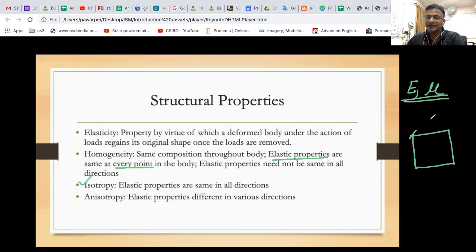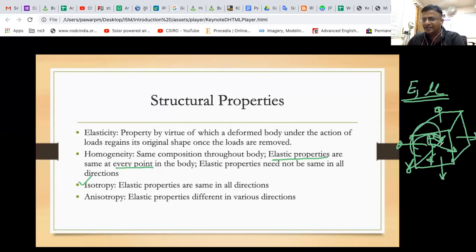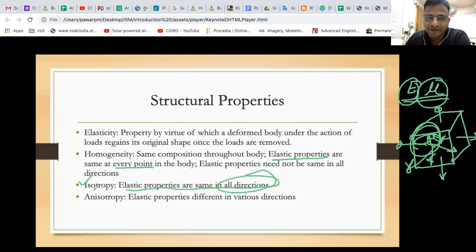Suppose I take a block here, whichever direction I take, this direction, this direction, or any tangential direction, any of the infinite number of directions, the values of Young's modulus and Poisson's ratio are the same in all directions. Then it is called isotropy. So if you ask me, sir, what is the difference between homogeneity and isotropy?